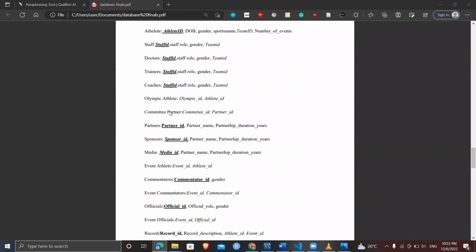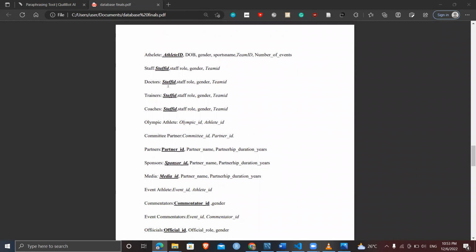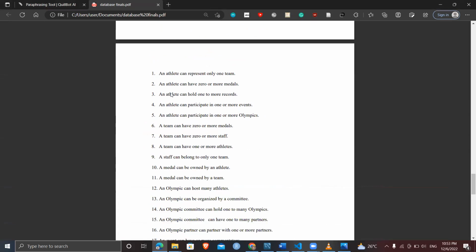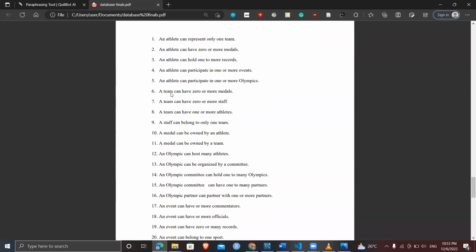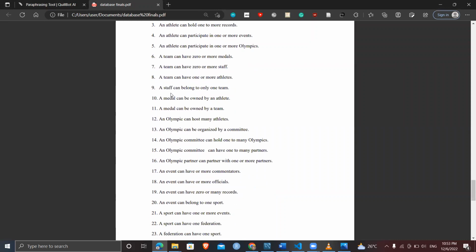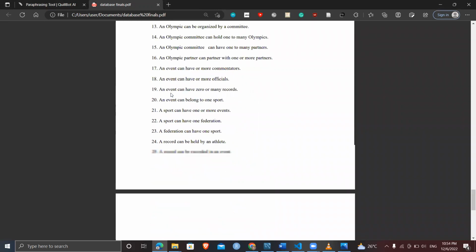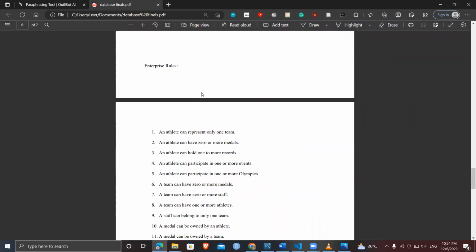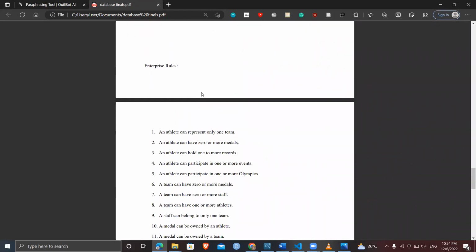With the weak entities, we have certain keys which are both italicized and underlined, for instance the staff ID and the athlete ID, which means that an athlete ID is both a primary key and a foreign key. Also, based on the EER diagram we had, these are the enterprise rules we came up with, which is about 25 enterprise rules. An example is an athlete can represent only one team, and so on.